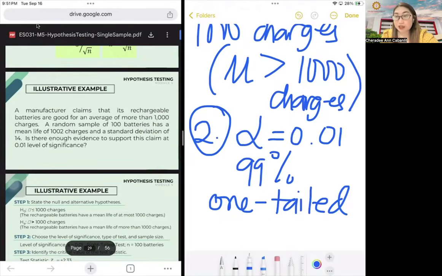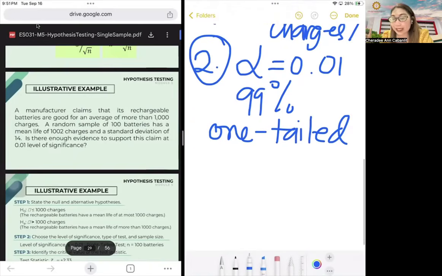So we say "at least" it's more than, because it should be more than what is required, at least. If it says "no more than," automatically it's less than. Right? So you have to really be careful in the English statements here. Okay? Then after that, your N is how much? 100, 100 batteries.